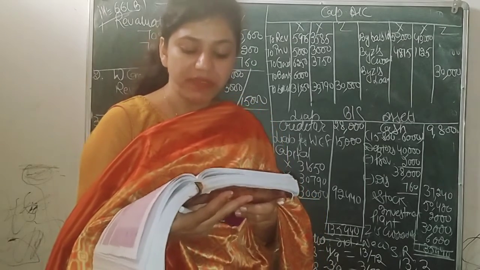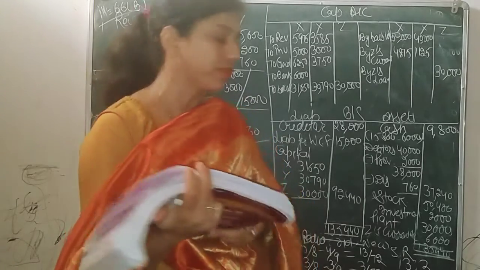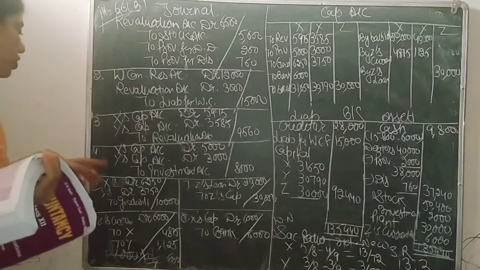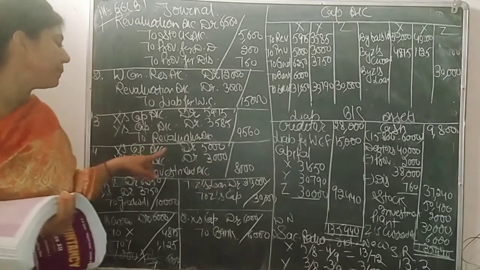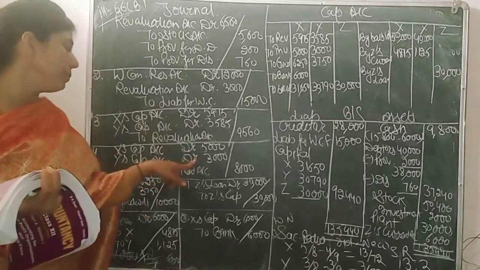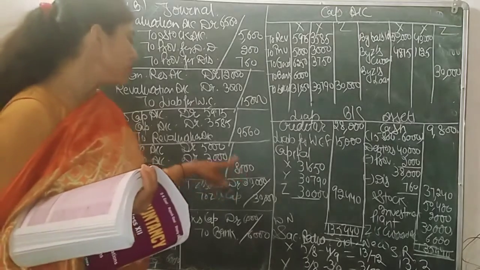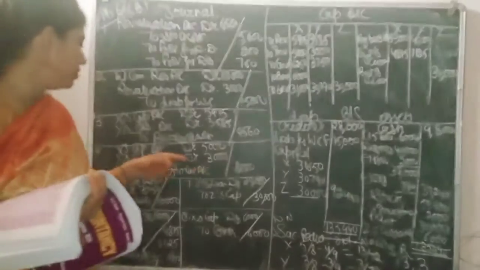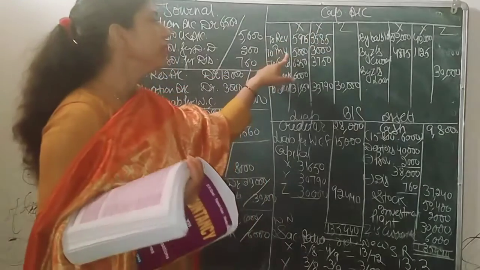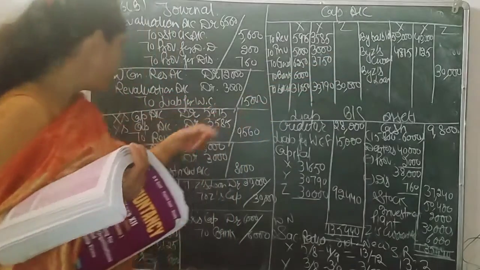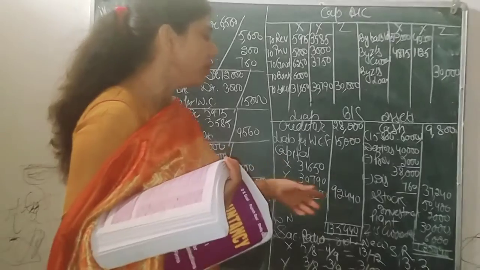Okay. Next we have rupees 8,000 of investment to be taken over by X and Y in their profit sharing ratio. No problem, we just do the treatment of investment. X and Y have taken it, so their capital should be reduced. So X's capital account debit, Y's capital account debit, to investment account in their old ratio, that is 5:3. 8,000 in 5:3. So how will we post it? As capital accounts are there, we write it in the capital account, to investment 5,000 and 3,000.